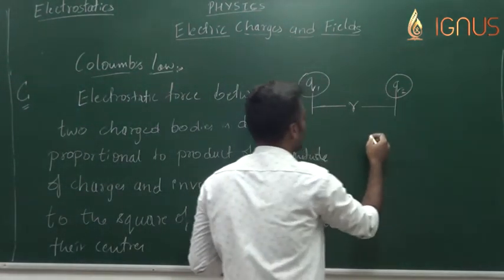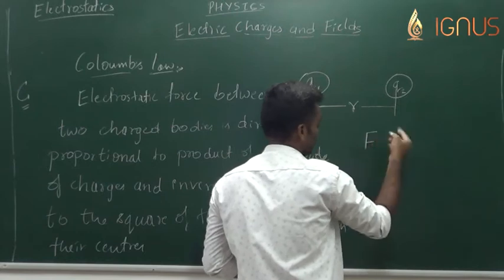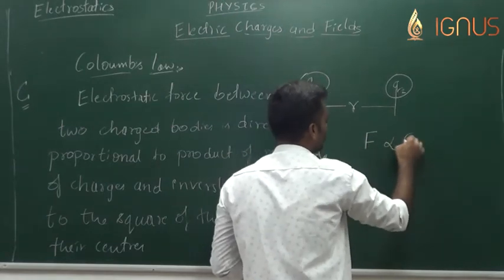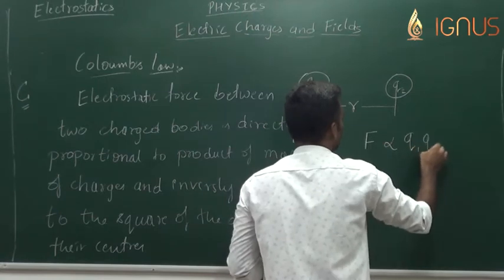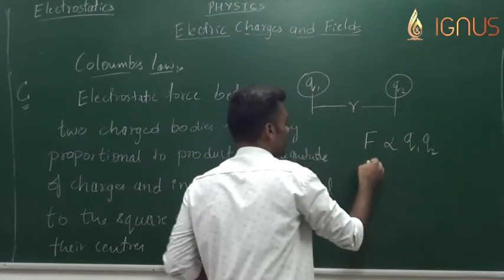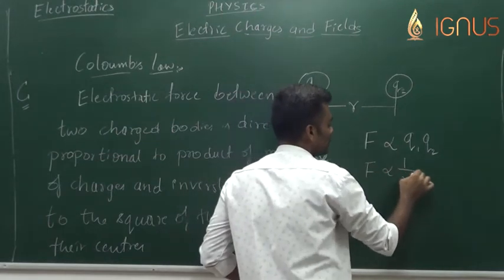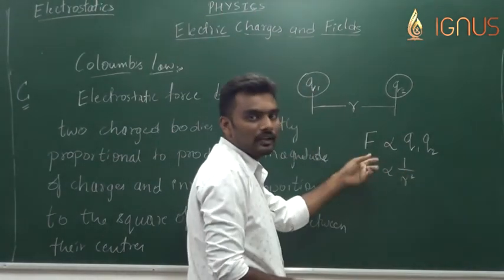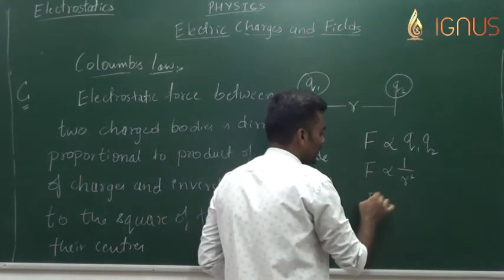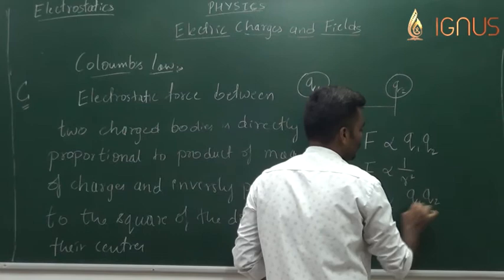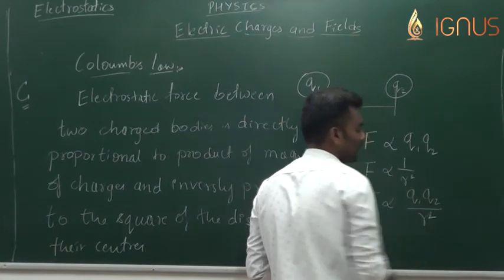Now, looking into the math part: F, the amount of force, is directly proportional to Q1 Q2. And the second part of this law states it's inversely proportional to r squared. Keeping them together, F is proportional to Q1 Q2 by r squared.